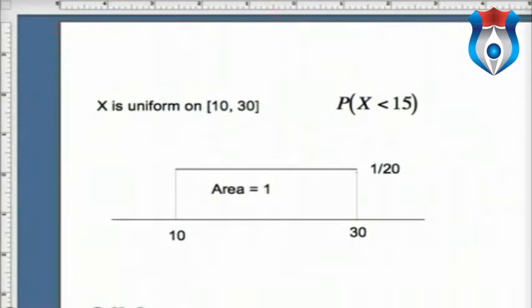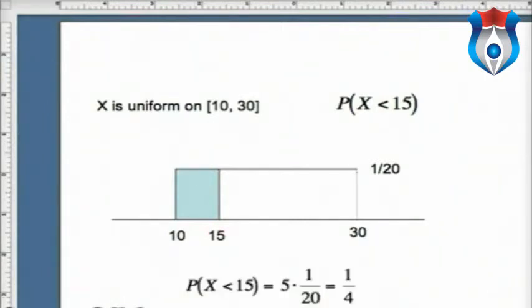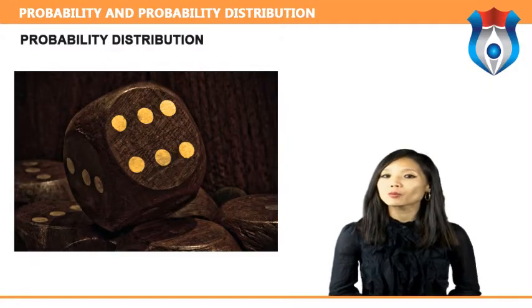Now we want the probability x is less than 15. How are we going to do that? We're going to label 15 on the graph, and we're going to shade everything that is less than 15. And certainly nothing goes below 10, since the function is only defined on the interval from 10 to 30. And the probability that x is less than 15 is going to be this area. So the question is, what is the area of that shaded rectangle? What we get as the probability x is less than 15 is the width of the shaded rectangle, 5, times the height of the shaded rectangle, 1/20th, to give us the probability that x is less than 15 is going to equal 1/4.